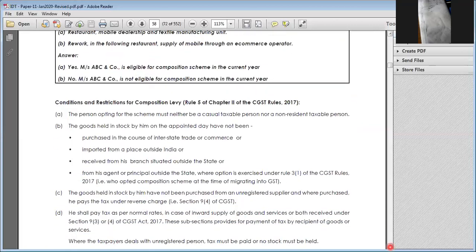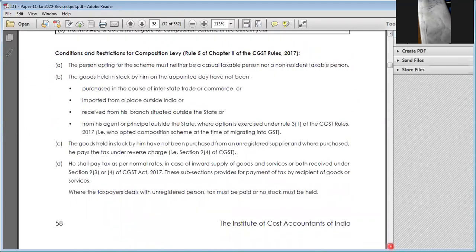Next, the conditions. A casual taxable person and a non-resident taxable person cannot opt for this composition scheme. They can purchase interstate, and they can import also. They can receive from a branch outside India, and supply to an agent outside India, or outside the state. Those possibilities are there. They can purchase from unregistered persons also, and if subject to section 9(4) or 9(3), they have to pay tax under the reverse charge mechanism, RCM.